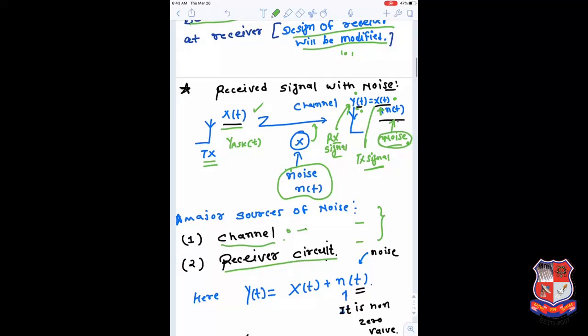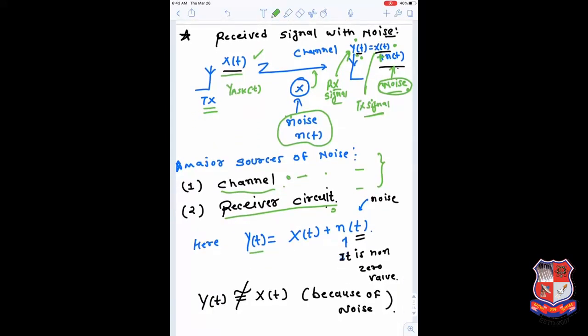The components in the receiver circuit, like the receiver antenna, amplifier, equalizer, and filter, will all add their own noise to the signal. So not only the channel, but the receiver circuit is also equally responsible for producing noise in the signal.